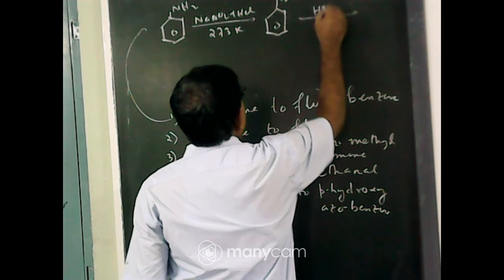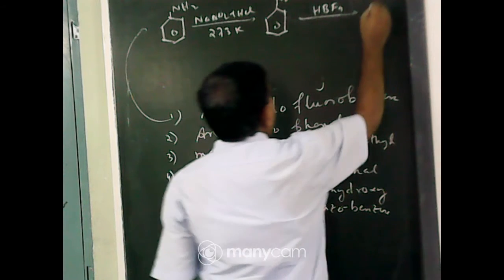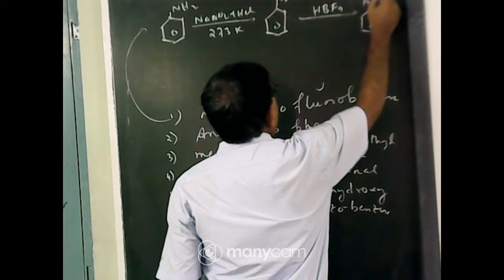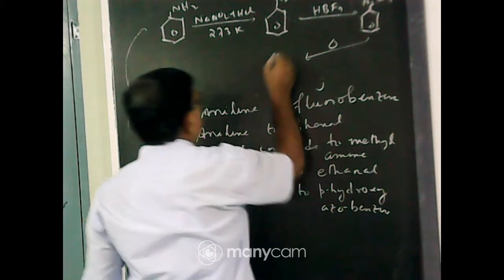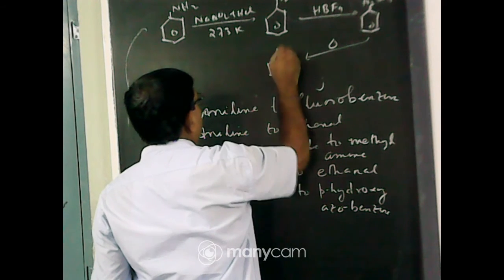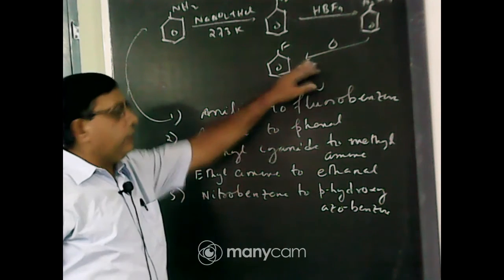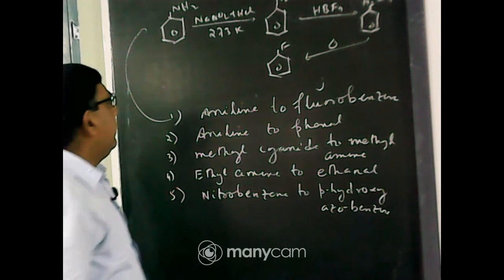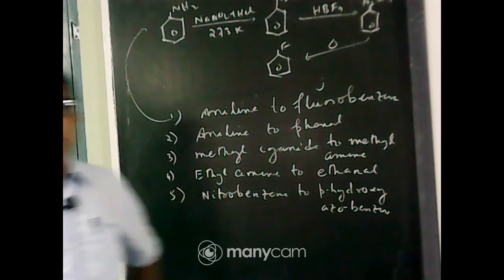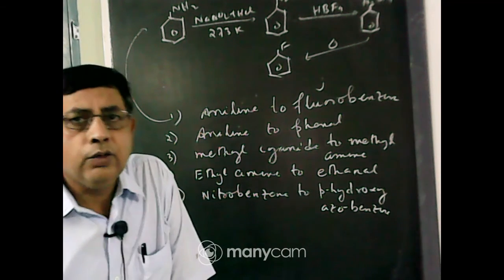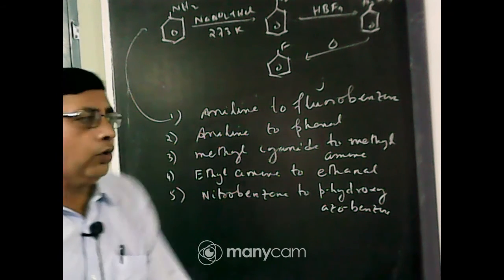Now HBF4, it forms benzene ring with N2+BF4-. This when heated forms fluorobenzene plus nitrogen plus BF3. This process is known as the Balz-Schiemann reaction. So you first convert aniline to diazonium chloride, and diazonium chloride when heated with fluoroboric acid HBF4 gives fluorobenzene.